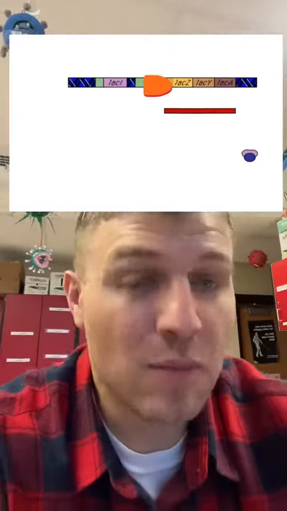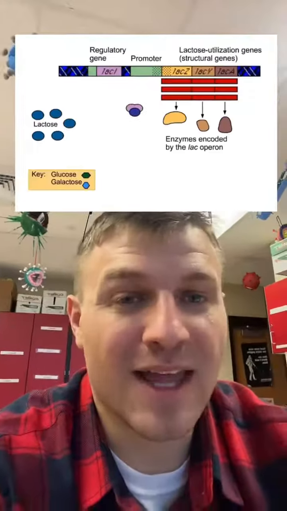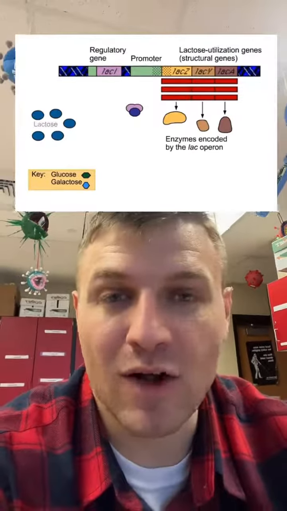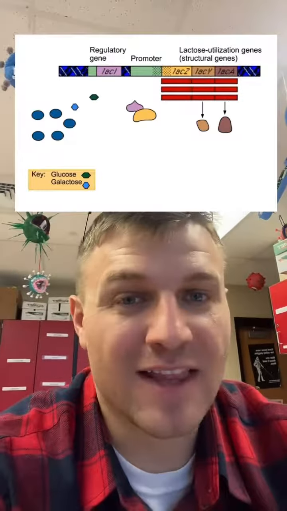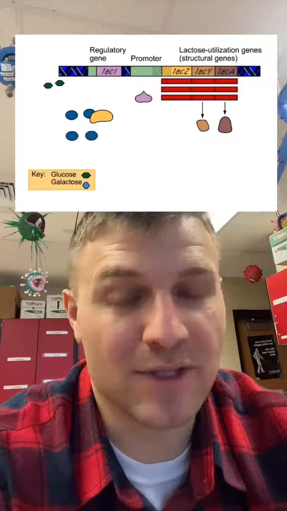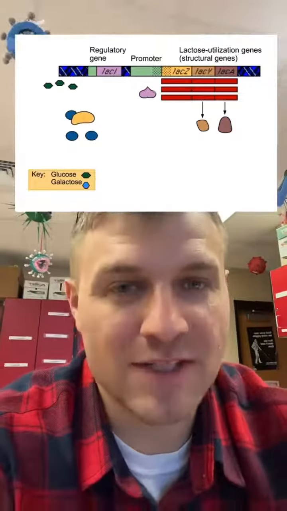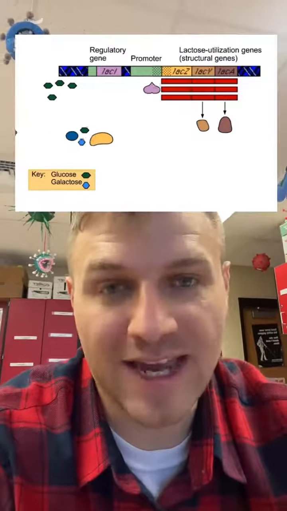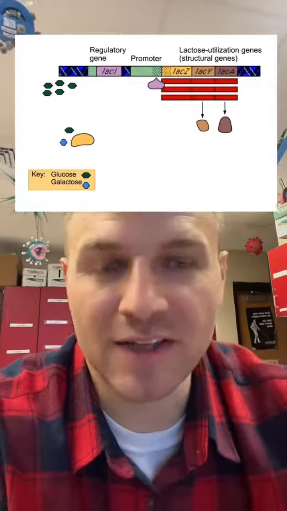So this mRNA will go to make the enzyme lactase to break down the lactose. Once the enzyme lactase is produced, it will go and break down all the lactose in the cell. After the lactose is broken down, the repressor will go and bind to the operator again, stopping transcription. But this won't happen until the lactose is broken down by the lactase. Again, this whole process just regulates gene expression.